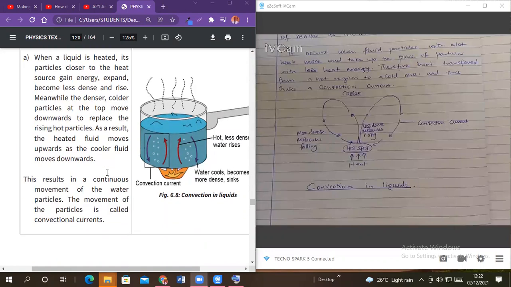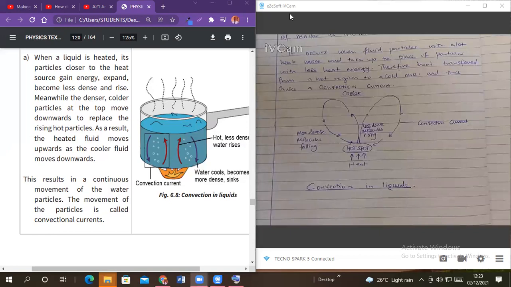So even here, the water molecules that are residing at the bottom of this container, when they are heated, they absorb the heat energy, become less dense, and rise to the top surface of that water or of that fluid. Now the molecules that are on the top surface of the fluid are displaced and they sink and fall down to the bottom. And those molecules which fall down to the bottom are again heated by the heat source. So in the due process, we shall have water molecules circulating, going up and down, going up and down.